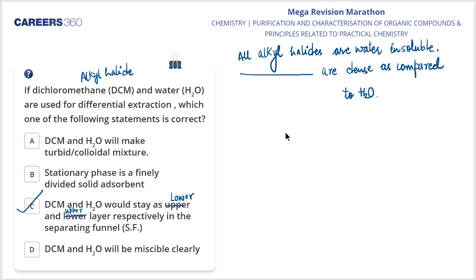Clear? Now in a separating funnel, the upper layer is called layer 1 and the lower layer is called layer 2. So the upper layer will be the less dense, and that is water, and the lower layer would be denser, that is dichloromethane. So option number 3, option number C is the right answer. All of you have marked it correct.